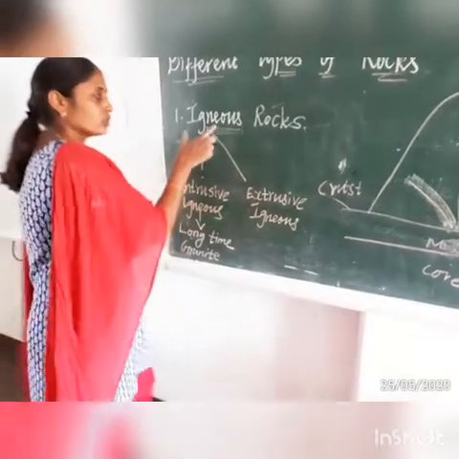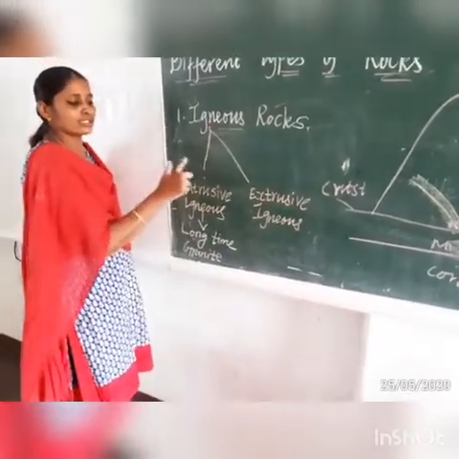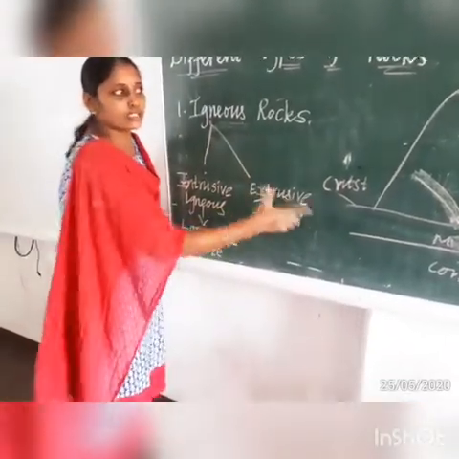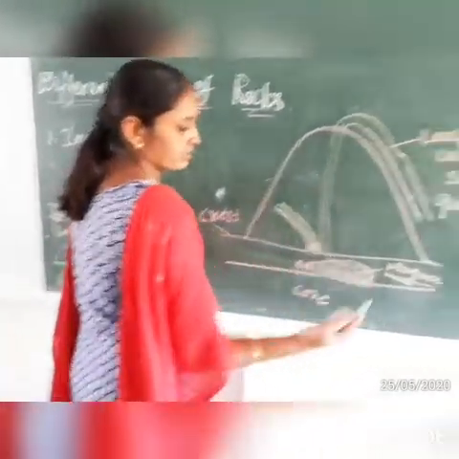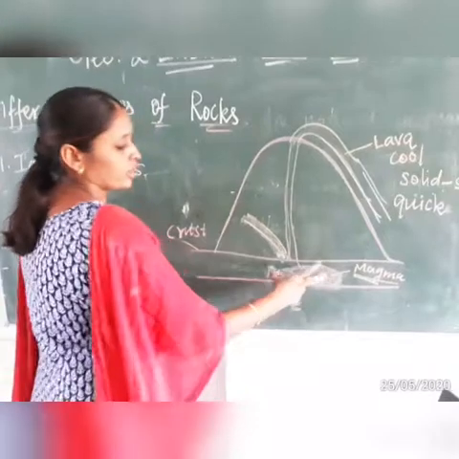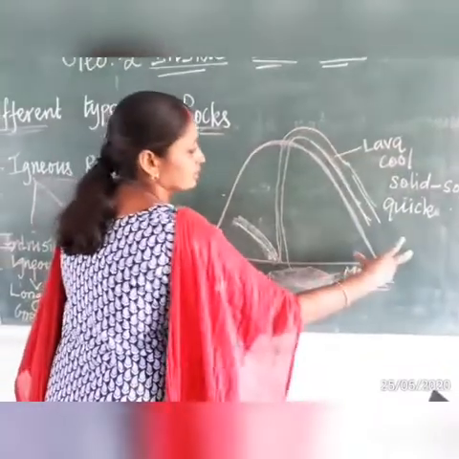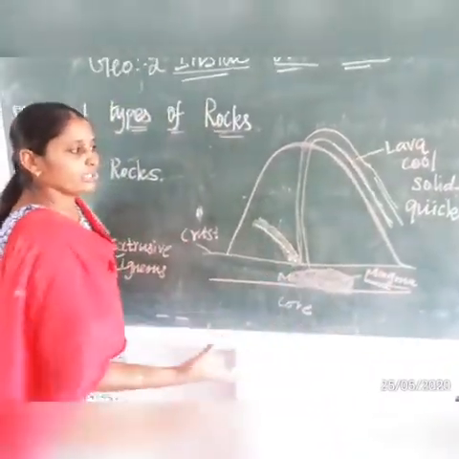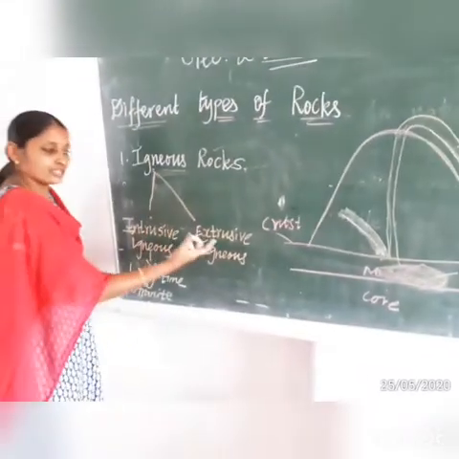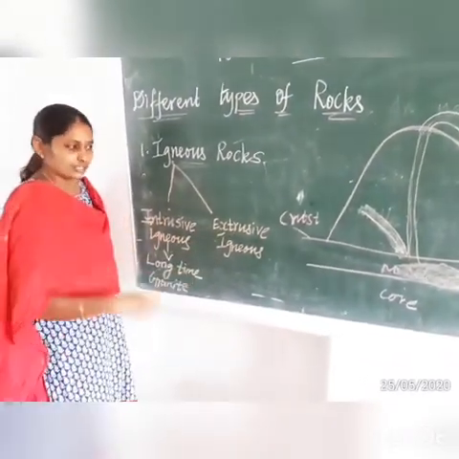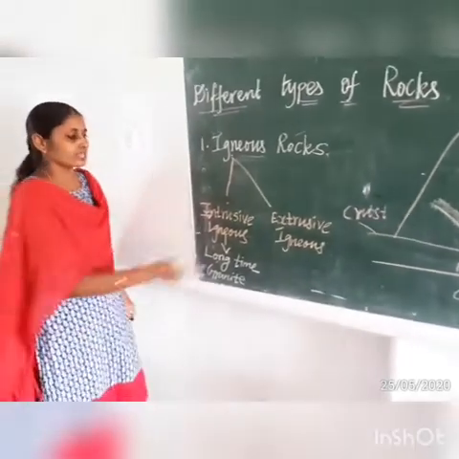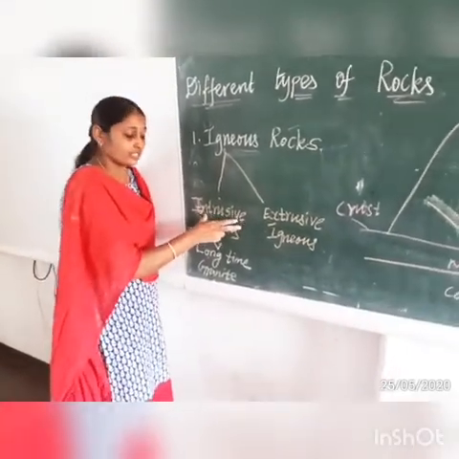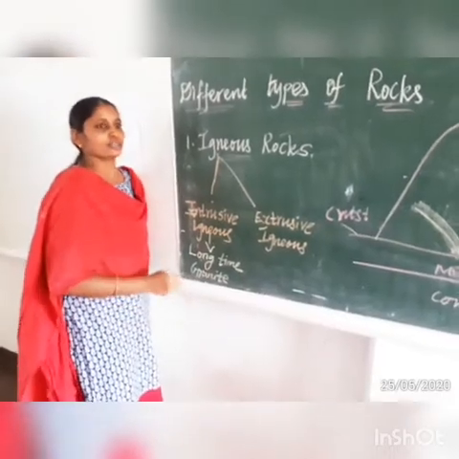Clear? So, are you clear how the intrusive igneous rocks and extrusive igneous rocks are formed? Clear? No? Just once again I will repeat. At the time of volcano eruption, if the magma comes out of the earth's surface and cools down immediately, you get extrusive igneous rocks. If the magma does not come out of the surface, you get intrusive igneous rocks. Clear?